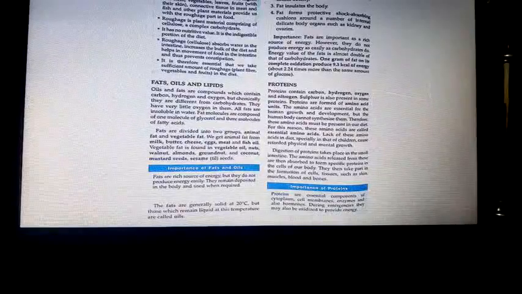Roughage absorbs water in the intestines, increases the bulk of the diet and helps in the movement of food in the intestine, and thus prevents constipation. It is therefore essential that we take sufficient amount of roughage or plant fibers and fruits in the diet. Got it?